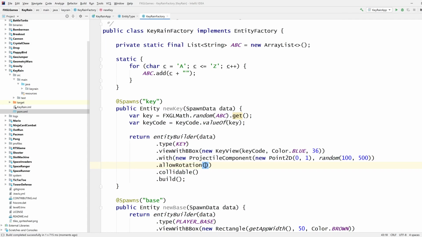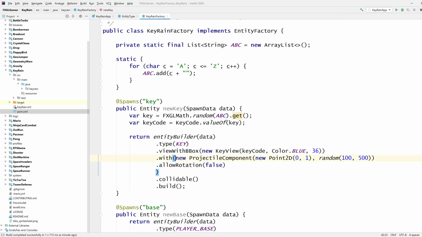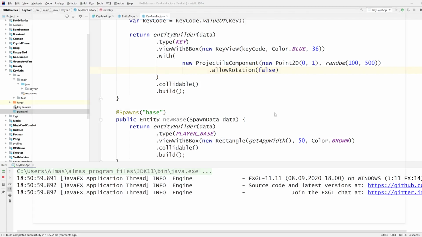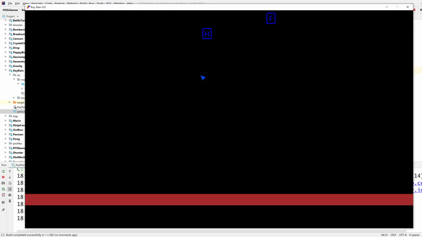And we also don't want rotation from this component, because by default it will rotate the entity to which it is attached to meet the direction, to face the direction. Okay, yeah.